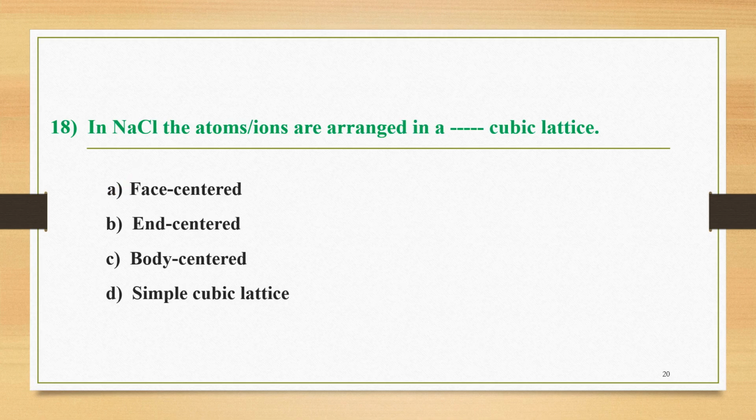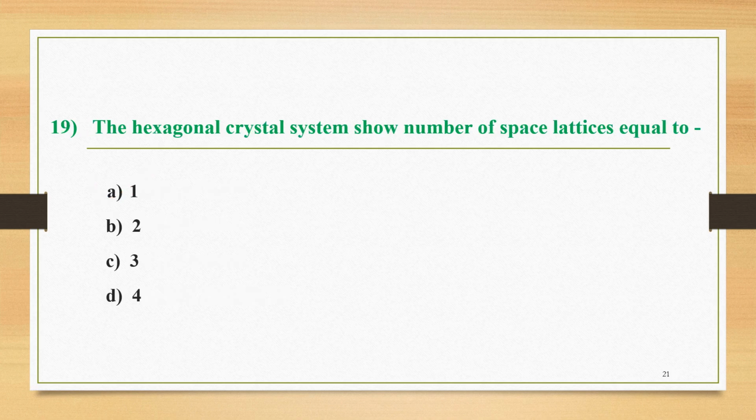The next question, number 18, is here. In NaCl, the atoms or ions are arranged in a cubic lattice, and the four options are face centered cubic lattice, end centered cubic lattice, body centered cubic lattice, and D, simple cubic lattice. Among these four, the correct option is option A, that is, in NaCl the atoms or ions are arranged in a face-centered cubic lattice.